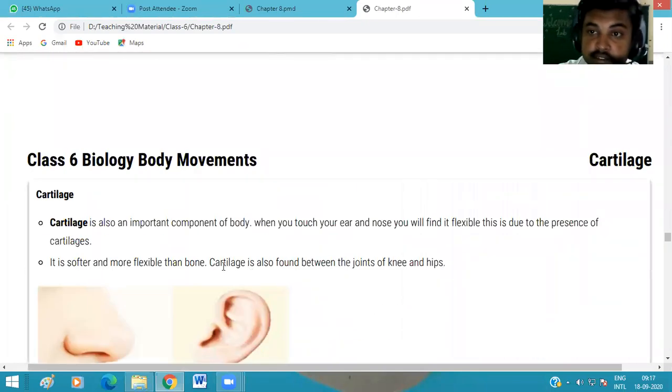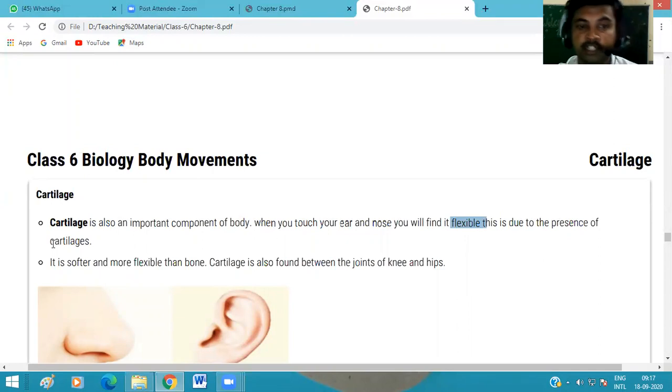And there is another material which is soft in comparison to bone, and it is like a bone, but we cannot call it bone. This soft, important component of our body is present in our ears and nose. When we touch our ear and nose, we find that these are flexible due to the presence of a special material.